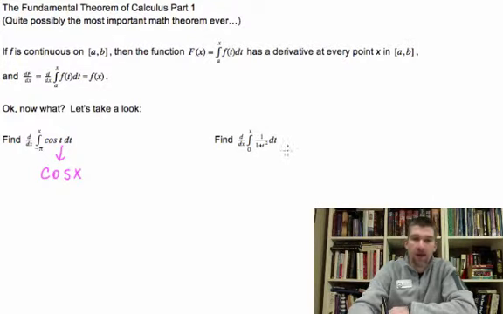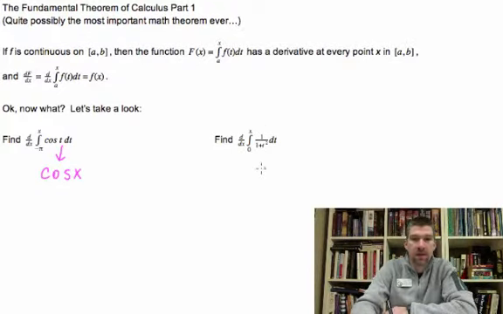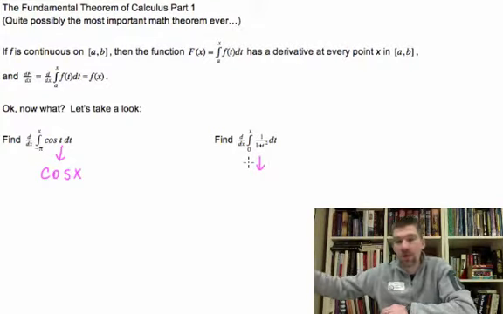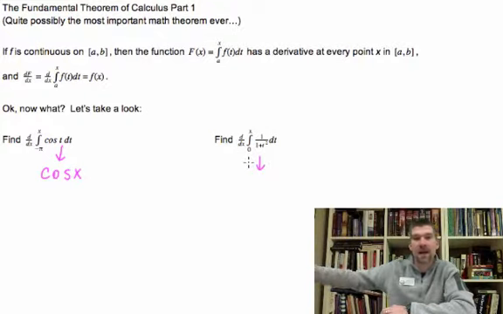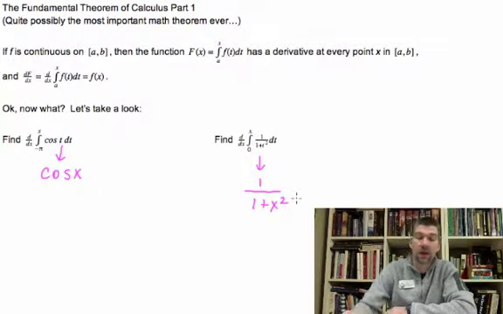Well, okay. What about this guy over here? d/dx of the integral from 0 to x of 1 over 1 plus t squared dt. Again, what you do with this guy is you replace the t value with the upper limit of integration. We're taking the derivative of the integral from 0 to some upper limit of integration, which means that limit is sliding wherever we need it to go. All right? And when you do that, the fundamental theorem of calculus says this guy's going to be 1 over 1 plus x squared. It's really interesting.